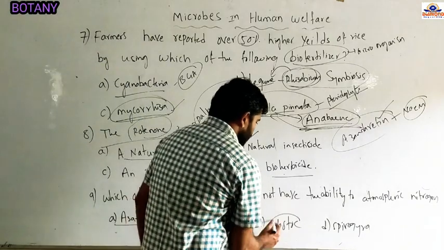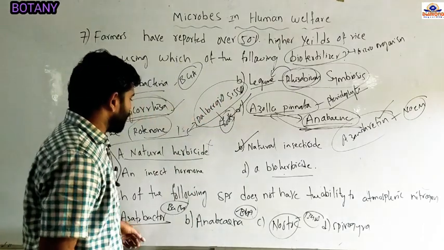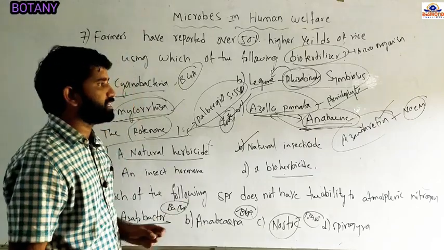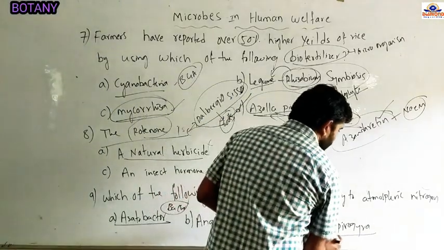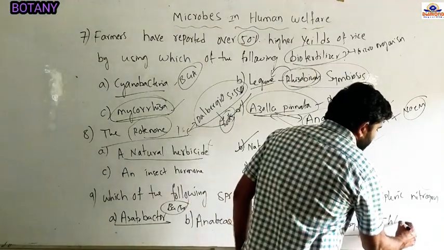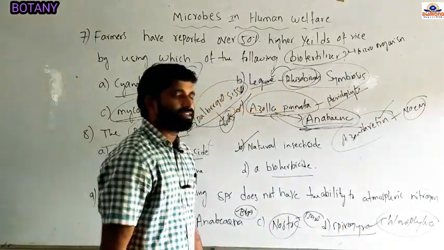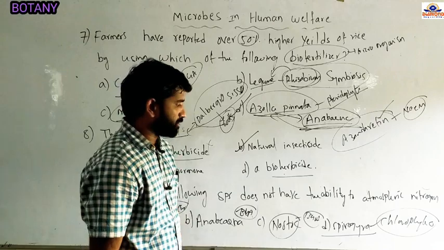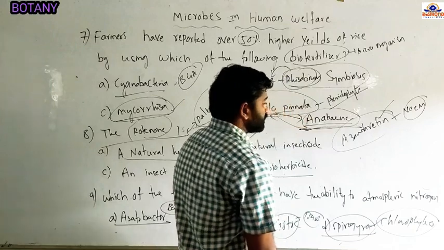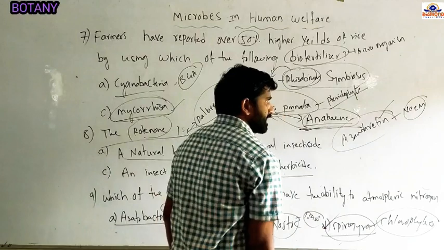And Nostoc. Nostoc is also a blue-green algae. It is used in the fixation of atmospheric nitrogen. So Azotobacter, Anabaena and Nostoc, these three microorganisms are used in the fixation of atmospheric nitrogen. But Spirogyra is a green algae. It does not fix atmospheric nitrogen. So by the elimination method, we can choose the correct answer. Which microorganism does not have atmospheric nitrogen fixation? That is answer B, Spirogyra.